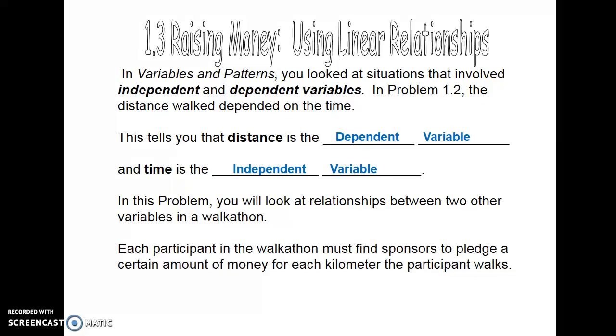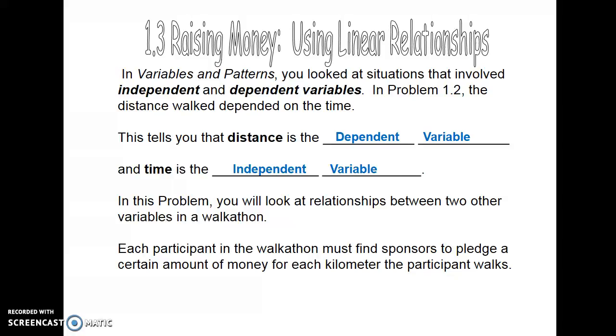So in that problem, as time passed, they walked further. Also, all three of those graphs for the three students all had the same starting value because at 0 seconds, they had walked 0 meters. So all of their starting values were 0, 0. In the relationships we're going to look at today, they don't all start at 0, 0.